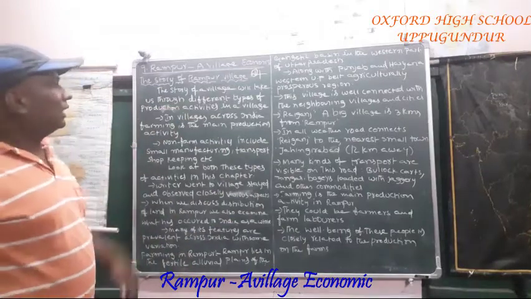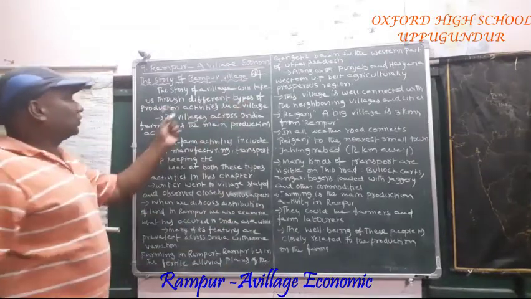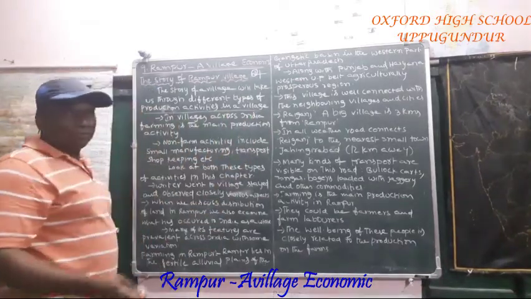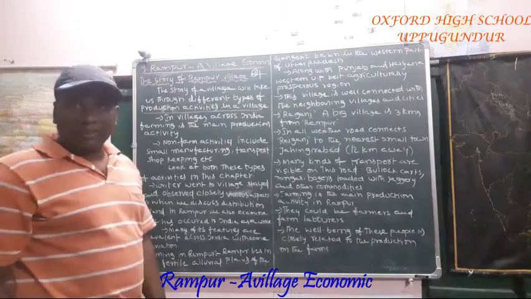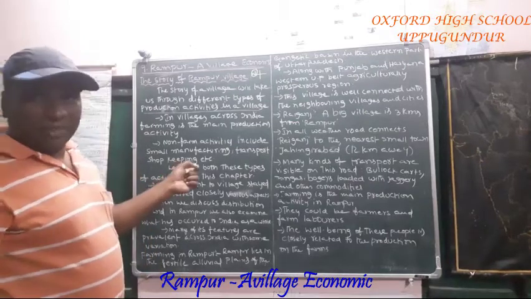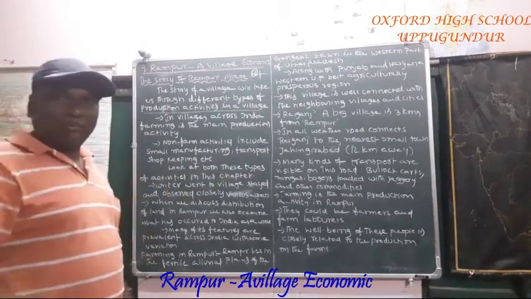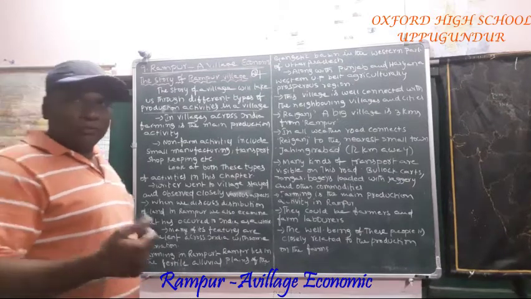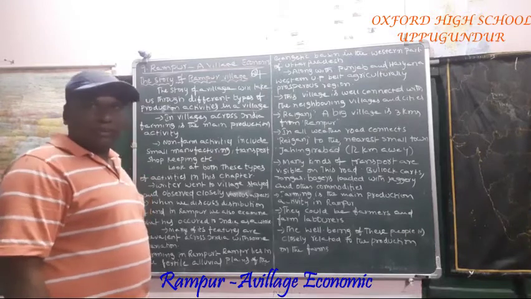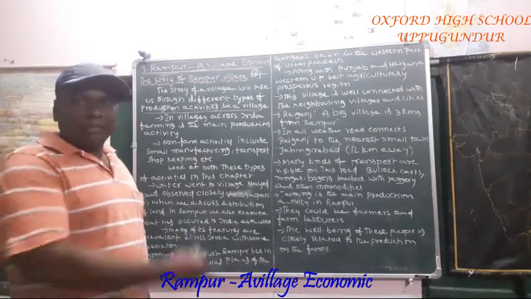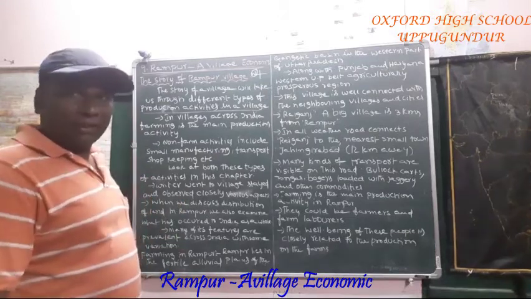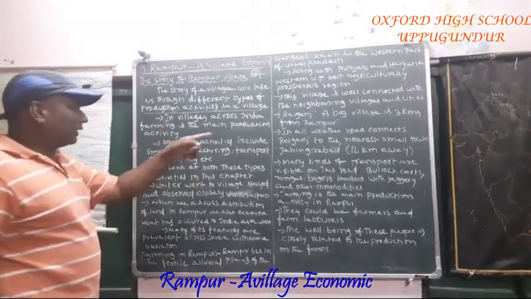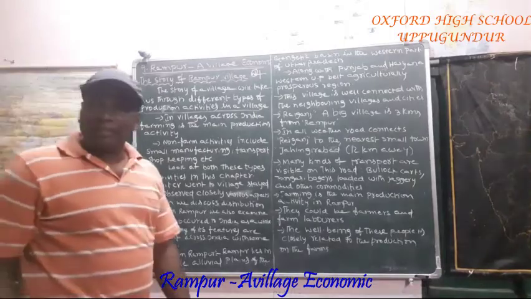The story of the village will take us through different types of production activities in a village. So what did you learn afterwards? Different kinds of production activities take place in this village. Likewise, the same production activities take place all over India, since in India many villages are there. In such villages, such kinds of production activities take place. In villages across India, farming is the main production activity, isn't it?